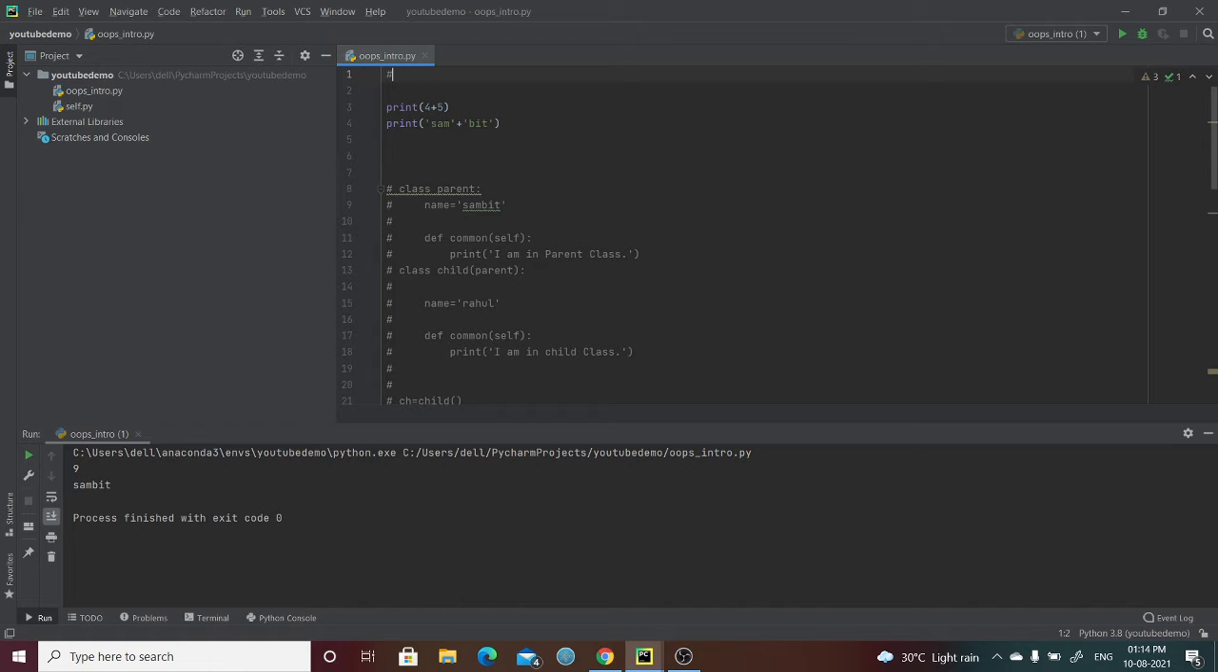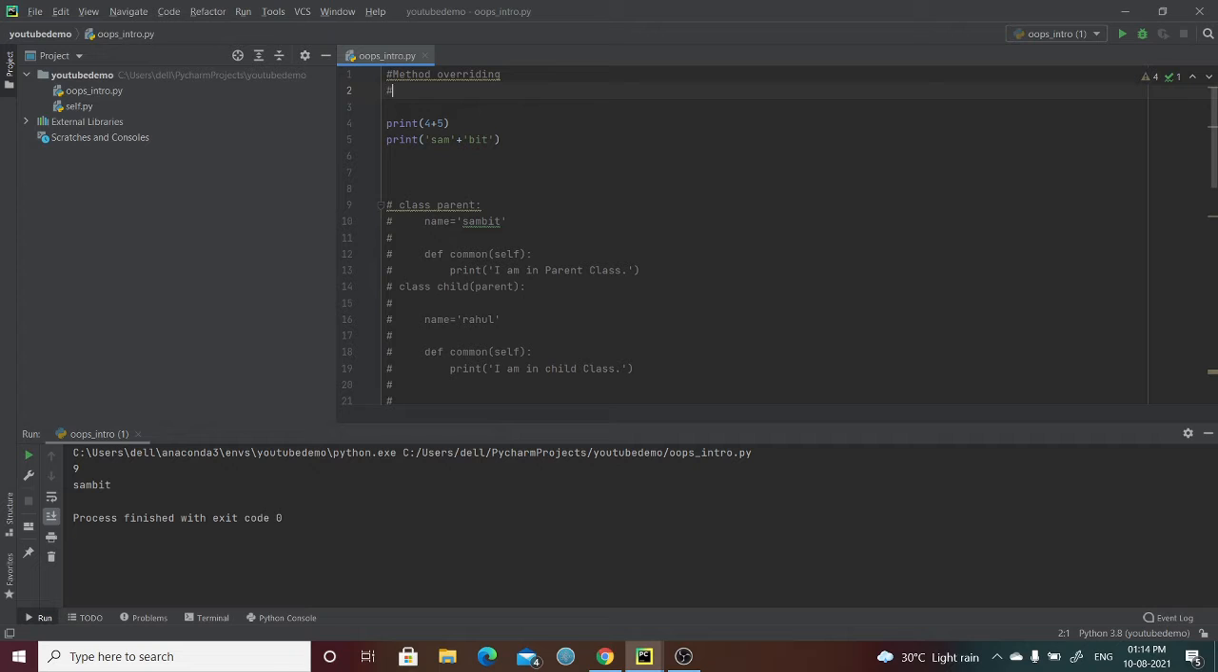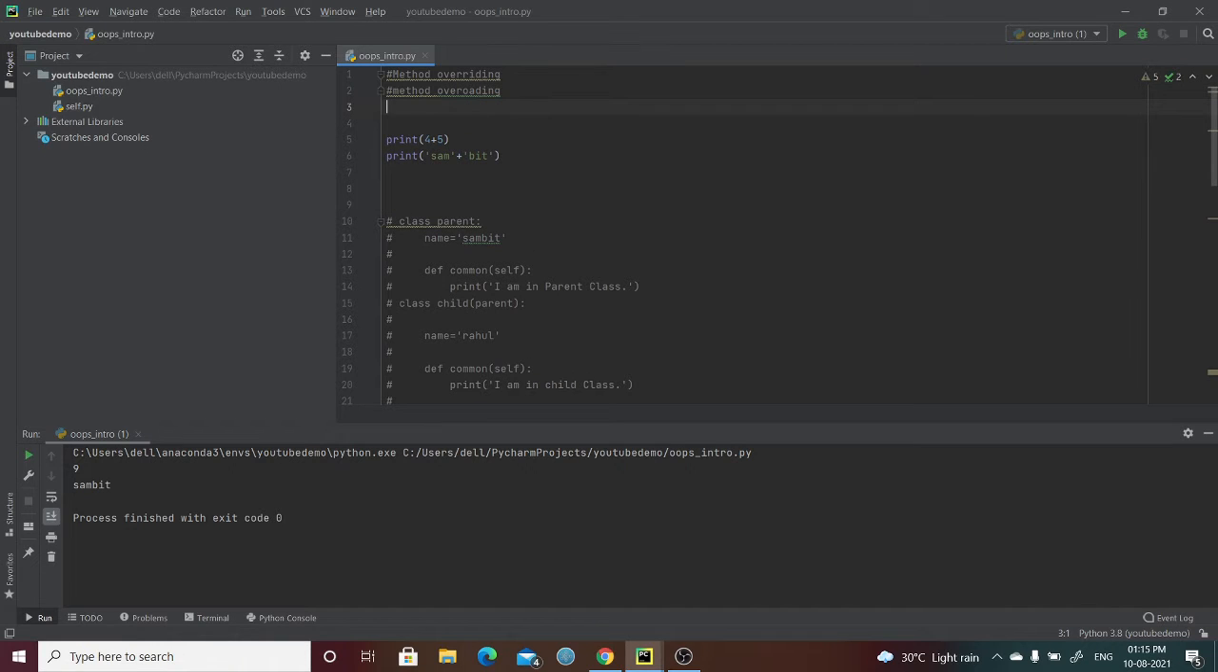So we can include method overriding, as well as method overloading, and you can say operator overloading as well. So we have to discuss these three concepts. So yes, the first practical that we are going to do could be operator overloading.